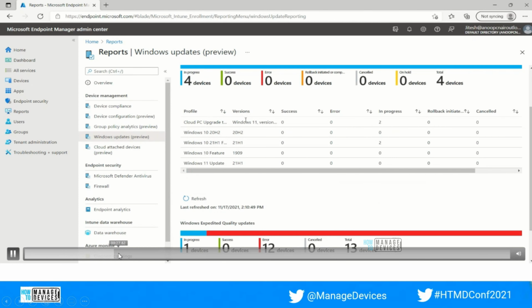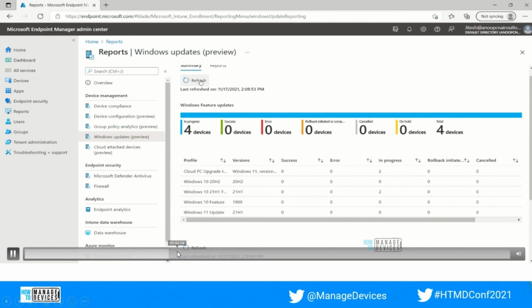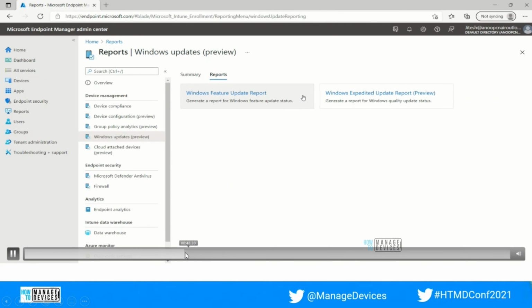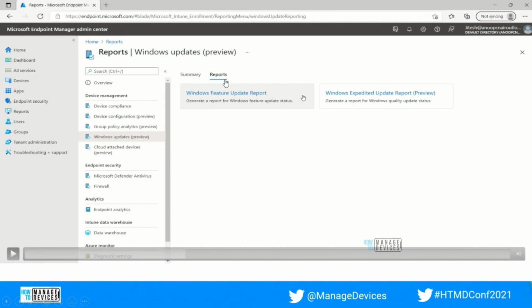Then next I will move to the report section and show you how exactly this report works. Once we click on this report tab, you will get these 2 options: the Windows feature update report and the Windows expedite update report.